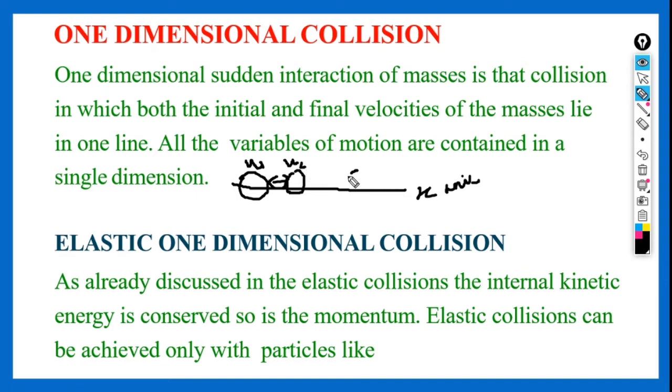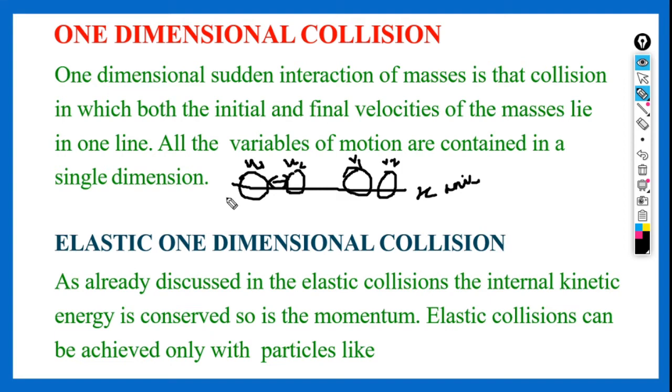After collision, their velocities have changed to v1 and v2 respectively. Even after the collision, these two masses are moving in the x-axis direction only. That means before and after the collision, if all the velocities of all the bodies undergoing collision lie on the same line, then we say that it's a one-dimensional collision.